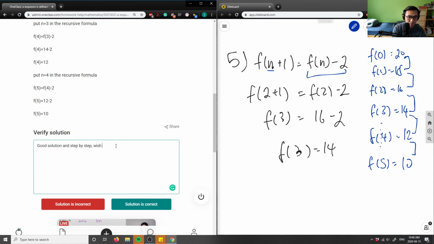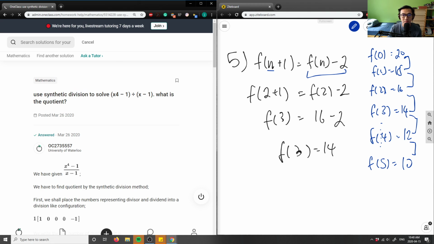So I wish there was a definition or explanation of what a recursive formula was. Next, f at n value depends on the previous f of n value minus 2. Yeah, that's good. Okay, sweet. So the solution here is correct. Either way, the solution is correct here.